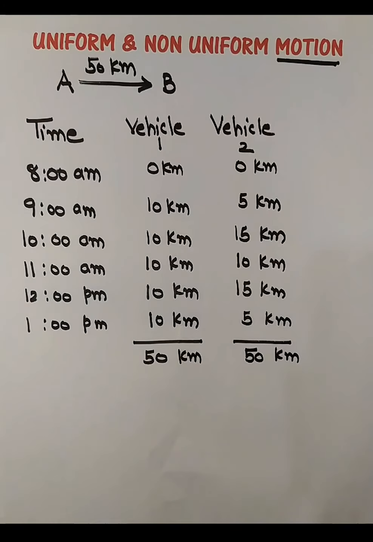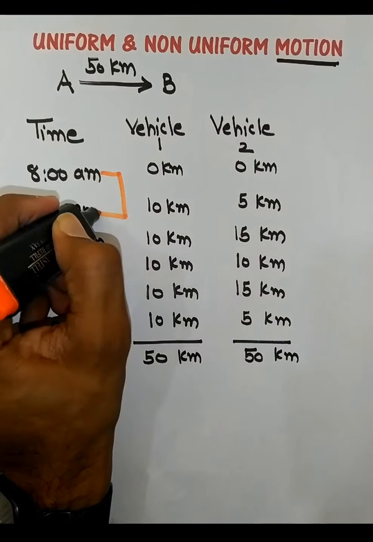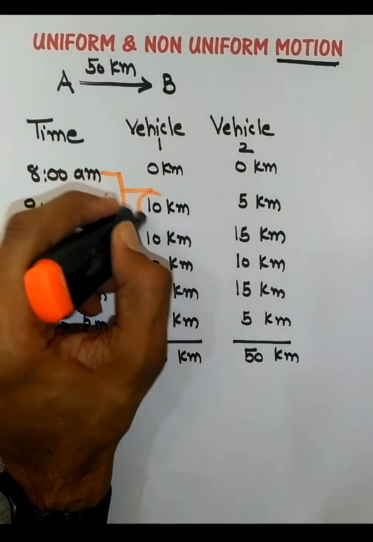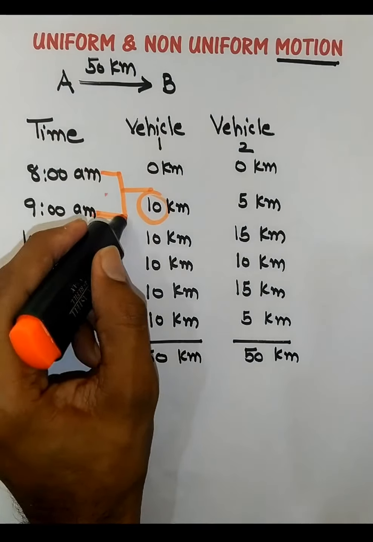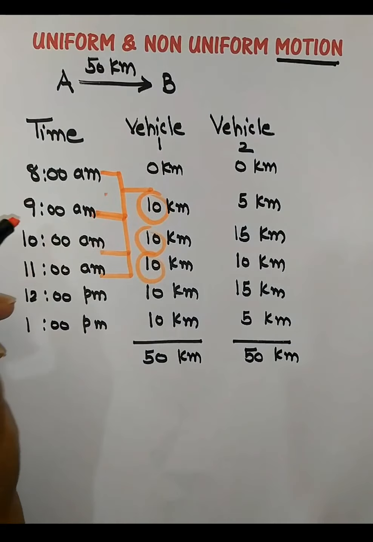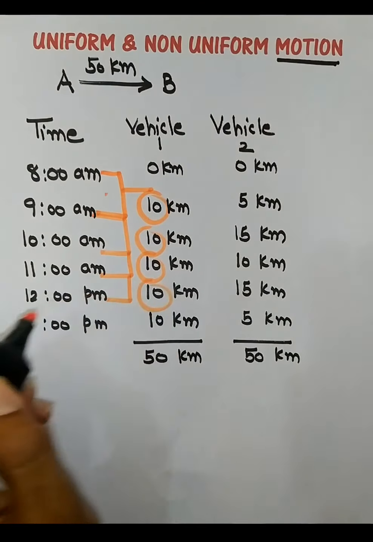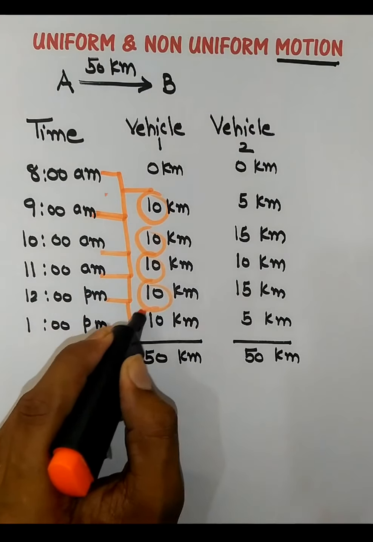If you take care of the kind of motion that they did, in every 1 hour, vehicle 1 is traveling 10 kilometers. You see, from 8 to 9 it is 10 kilometers, 9 to 10 it is 10 kilometers, 11 to 12 it moves 10 kilometers, and 12 to 1 it moves 10 kilometers.